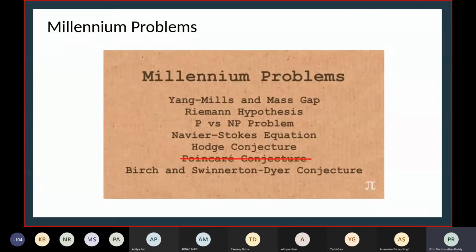Millennium problems. Does anyone know what these are? These were seven unsolved problems given by the Clay Institute of Mathematics, which are not yet solved except the Poincare conjecture, upon solving which the mathematician or the problem solver will get a $1 million prize. So these are a set of very important problems. If anyone solves one of these problems, it will be a very big change. It will have very big consequences. So what consequences, you might not understand yet.